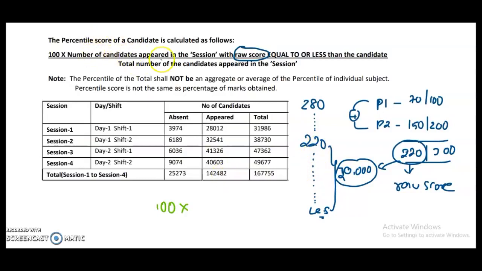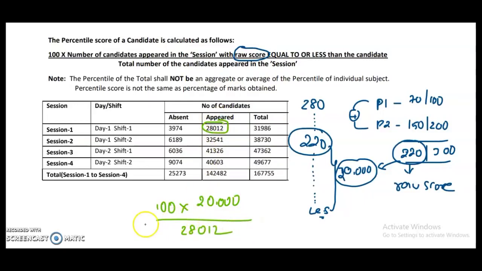Now, the number of candidates appeared in the session with a raw score equal to or less than this candidate is 20,000. So I am taking this 20,000 divided by the total number of candidates appeared in that session. Here we are calculating for session 1. How many candidates appeared here? 28,012.